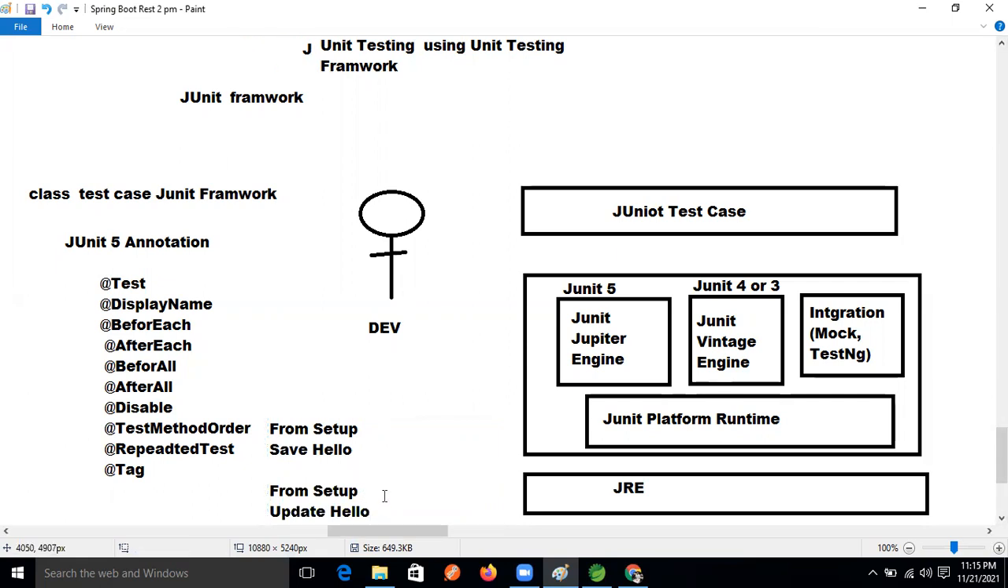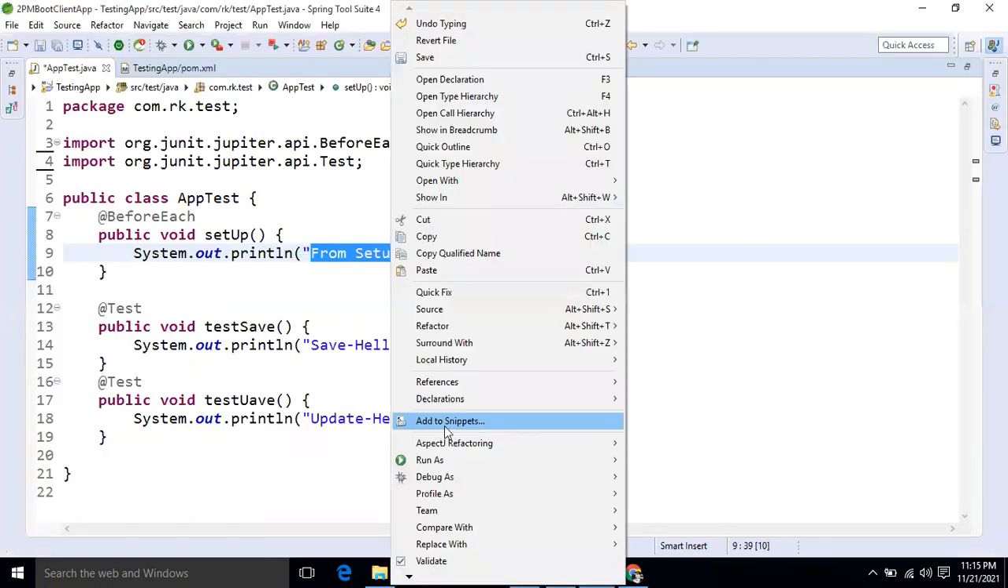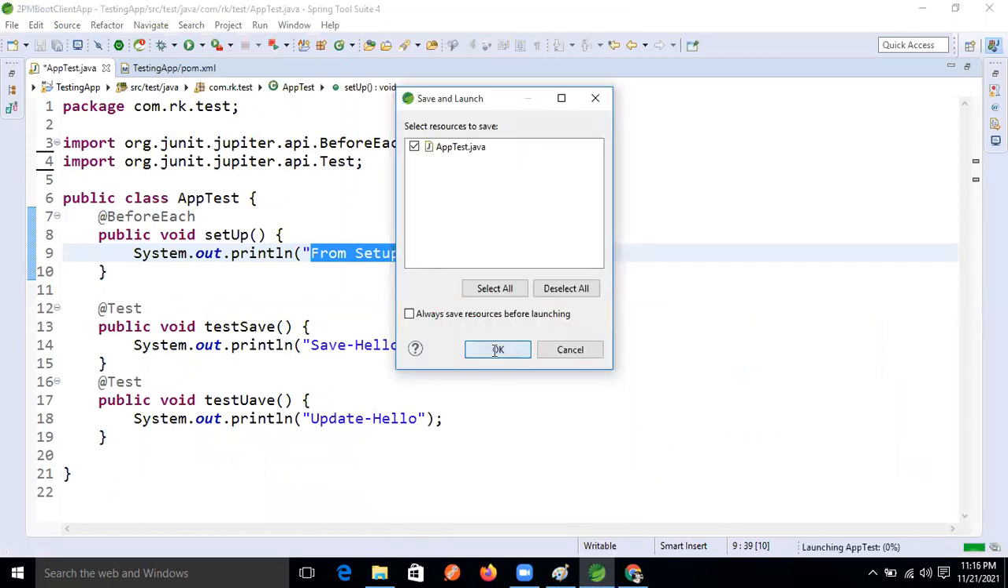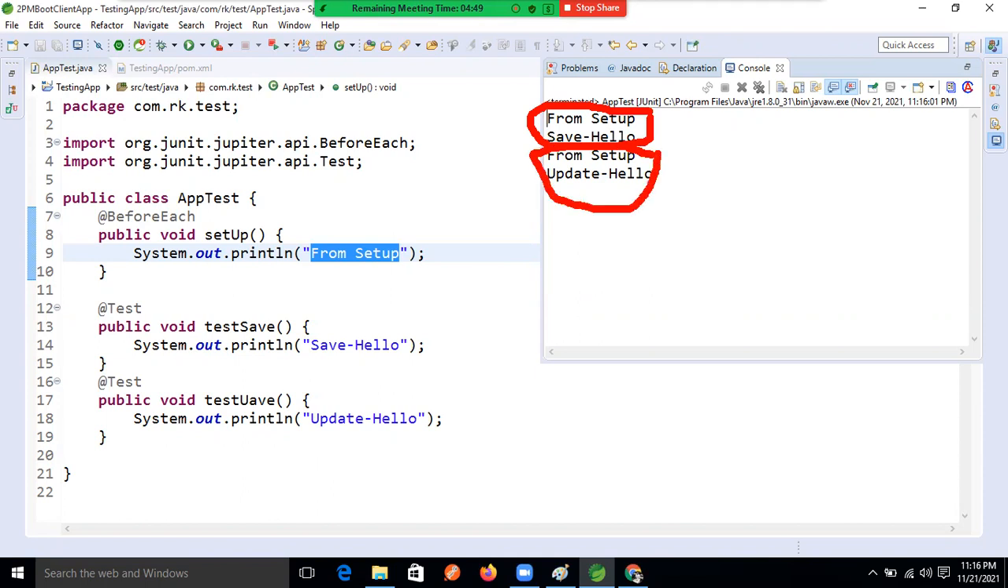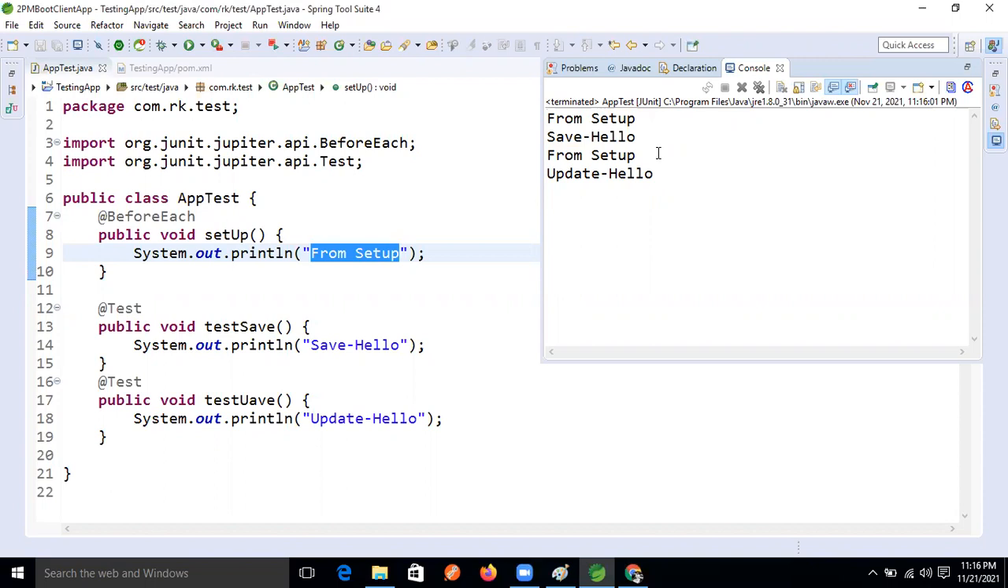Like this we will get, meaning each test runs the setup before it. Now run as JUnit. See, from the hello we are getting one time, right? See this, from the setup, from the hello, one pair. From save hello, from the setup, from the hello, one pair, right? Before each method gets executed, every time one setup will run.